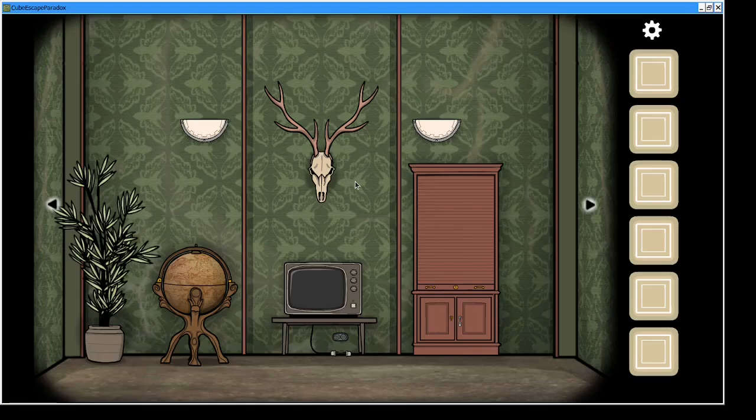And I absolutely love these games, and I'm planning on playing a few more of them as I go on. But today we're just going to have a look at one of the more recent ones of their releases, which is Cube Escape Paradox. They've done a series of games. Some of them are free, some of them are paid games on Steam. This was one of the free ones, I think.